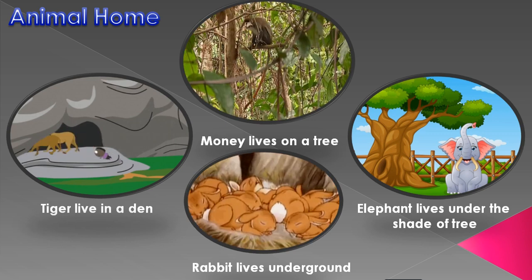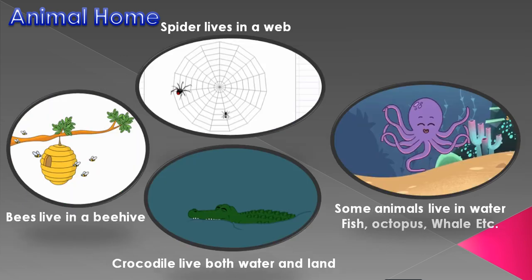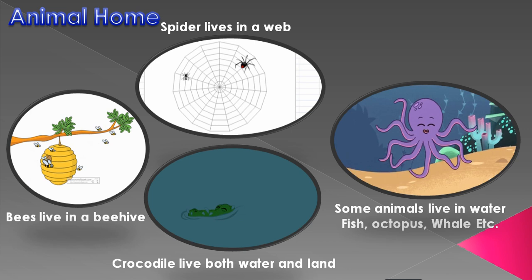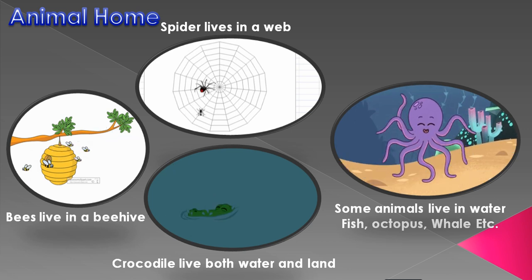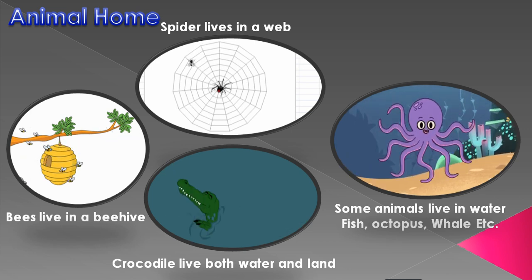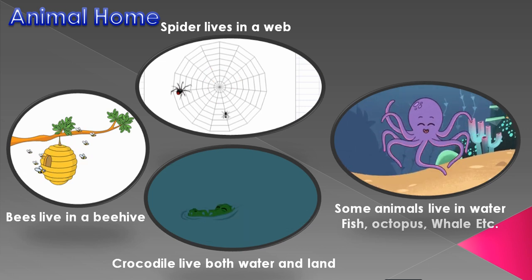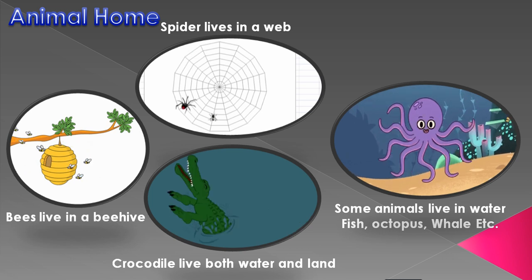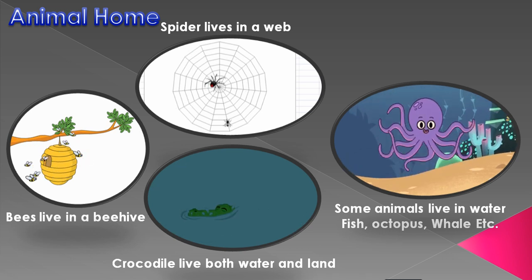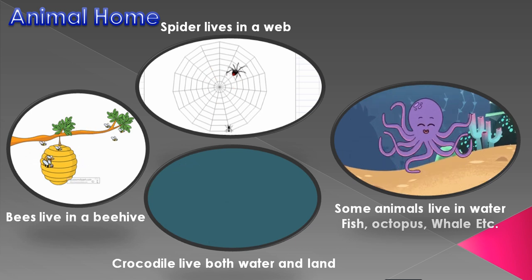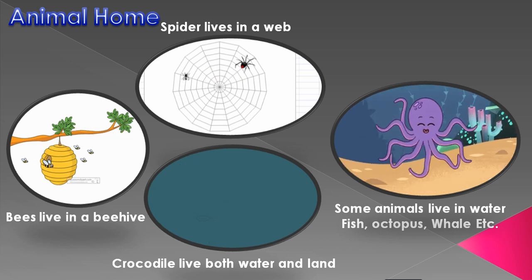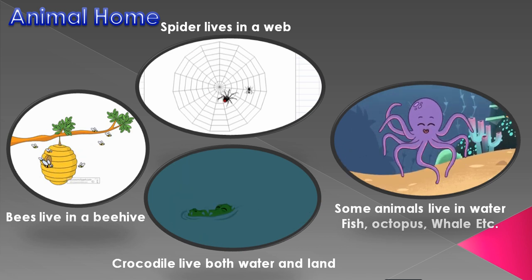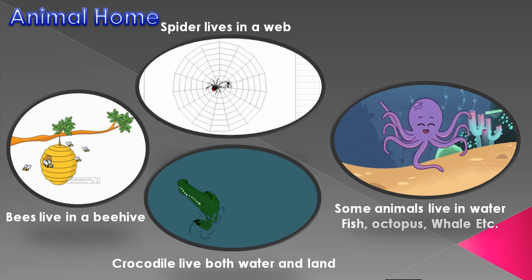Next, we can see some more animals that use natural shelter like water. The crocodile lives in both water and land, and some animals live in water: fish, octopus, whale, etc. So they also use natural shelter, that is water.